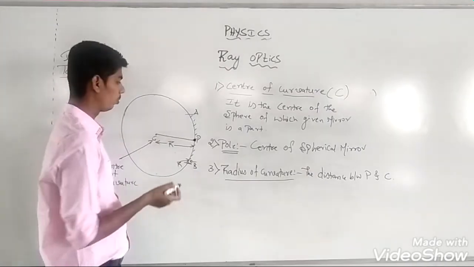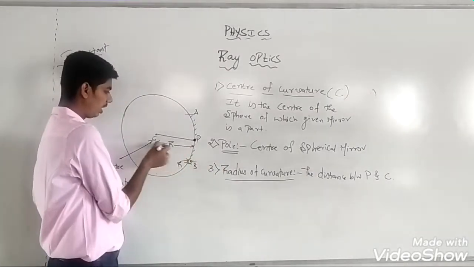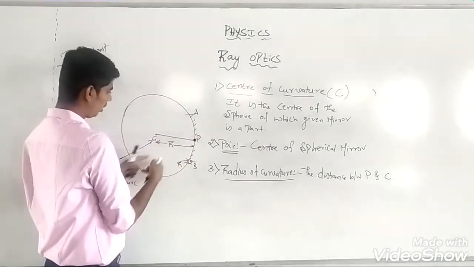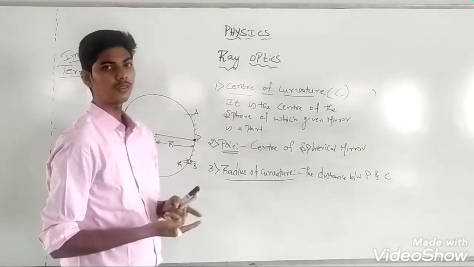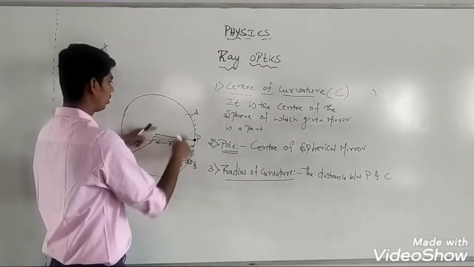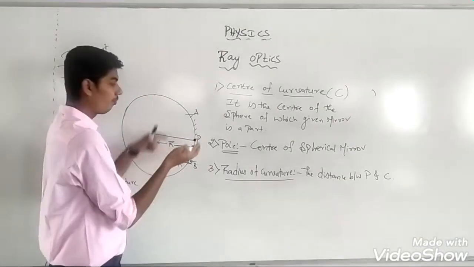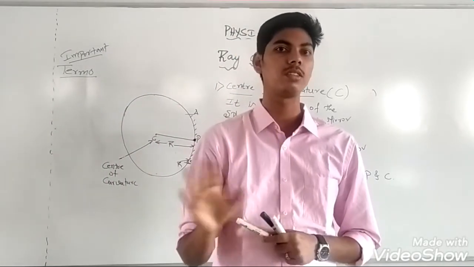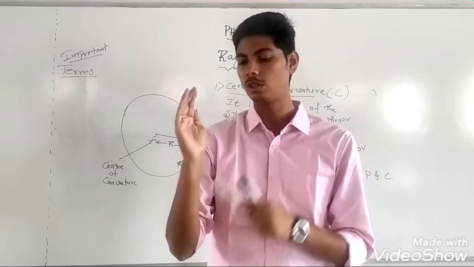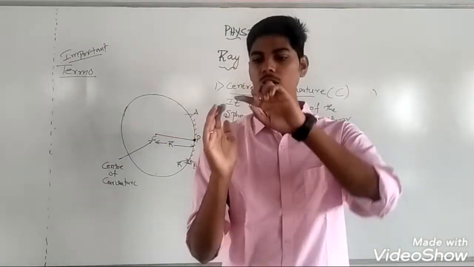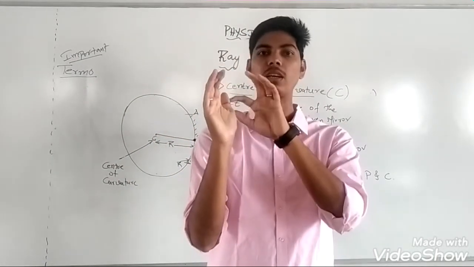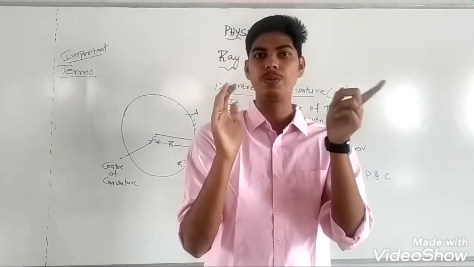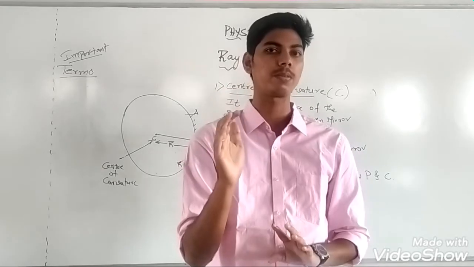ಈ ರೀತಿನೂ ಡಿಫೈನ್ ಮಾಡಬಹುದು. Radius of curvature is the radius of the sphere. ನೋಡಿ, ಈ sphere ದ radius ಏನಲ್ಲ ಅದಕ್ಕೆ ನಾವು radius of curvature ಅಂತ ಕರೀಬಹುದು. Radius of curvature is the radius of the sphere of which our mirror is a part. ನಮಗೆ ಕೊಟ್ಟಿರೋ ಸ್ಪೆರಿಕಲ್ ಮಿರರ್ ಯಾವ ಸ್ಪಿಯರ್ ಗೆ ಪಾರ್ಟ್ ಆಗಿ ನೋಡ್ಕೋಬೇಕು. You need to observe of which sphere the given mirror is a part.